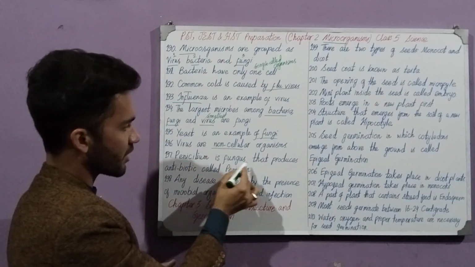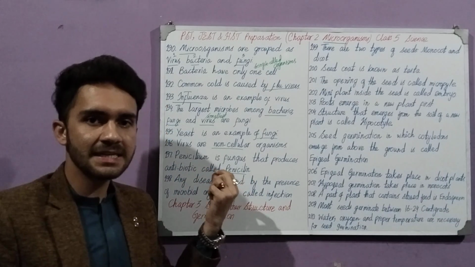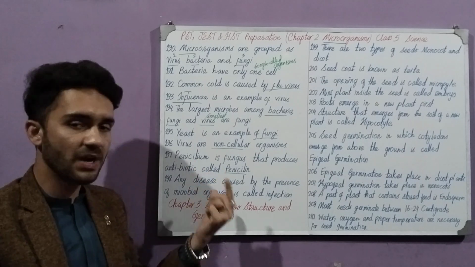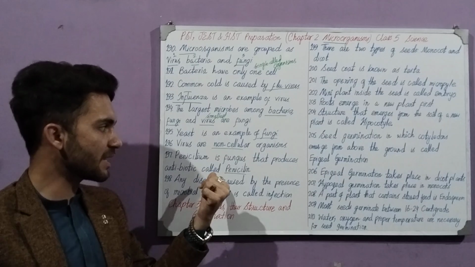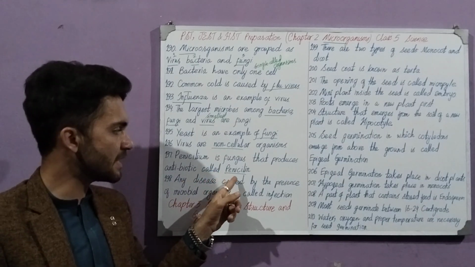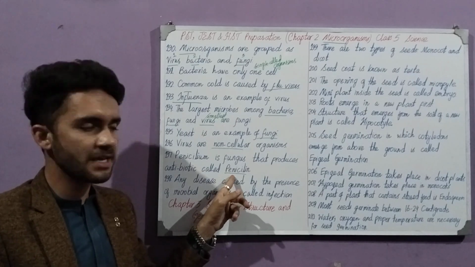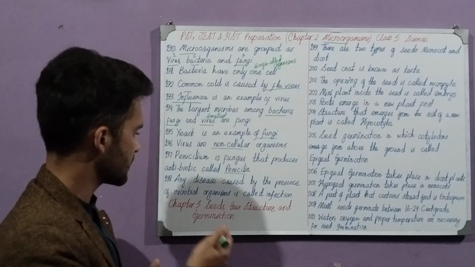Then, penicillium is a fungus that produces an antibiotic called penicillin. Penicillium is also a fungi, a fungus. Fungus singular, fungi plural. Penicillium is a fungus that produces an antibiotic called penicillin. Penicillin is an antibiotic, and that helps us to fight against some sorts of diseases.